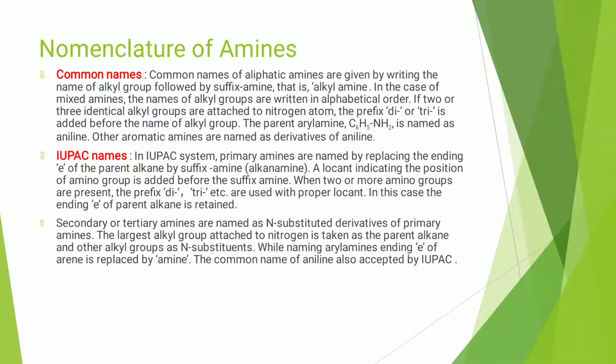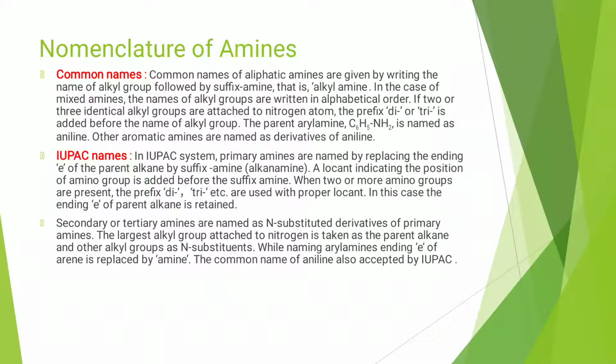Other aromatic amines are named as the derivatives of aniline. So these are the common names. Their common names are alkyl amine like methyl amine, ethyl amine, n-propyl amine, etc. If it is aromatic, then the parent is aniline or phenylamine.